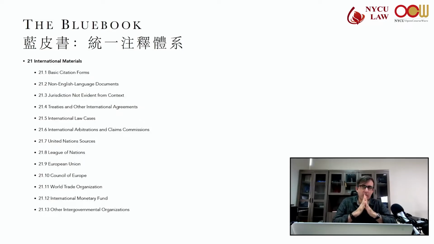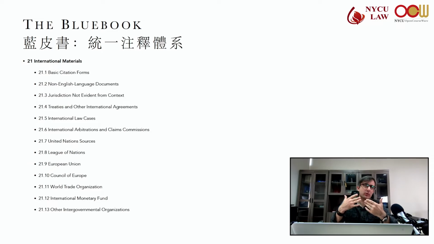So, if you're looking for a specific foreign jurisdiction, you need to go to Rule 20. But if you're looking for international materials, like a bilateral treaty or a multilateral treaty or International Court of Justice case, then you're in Rule 21 land.